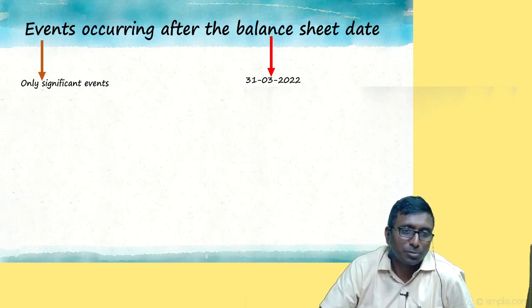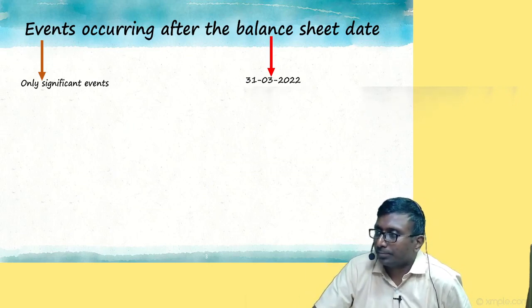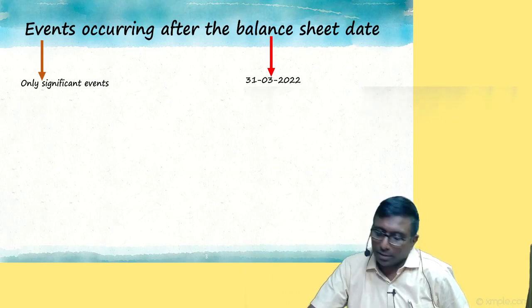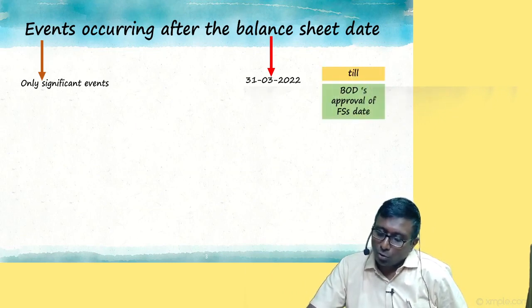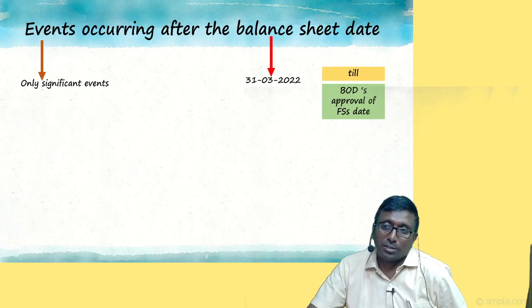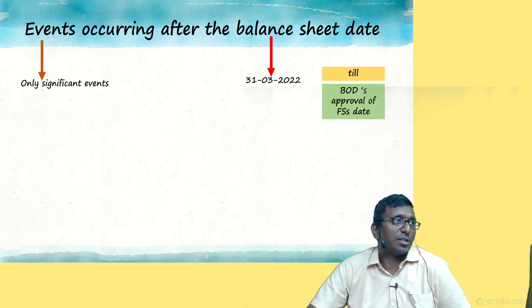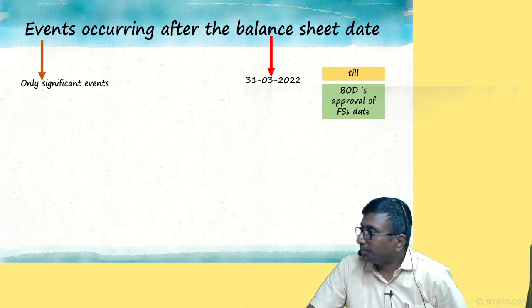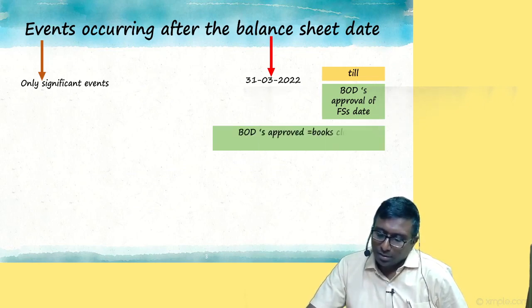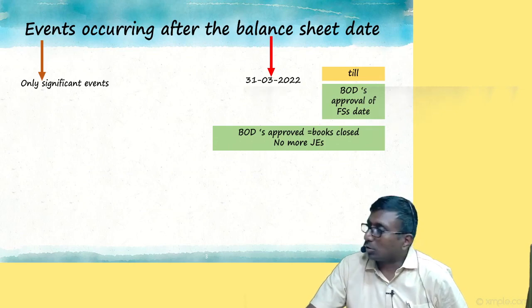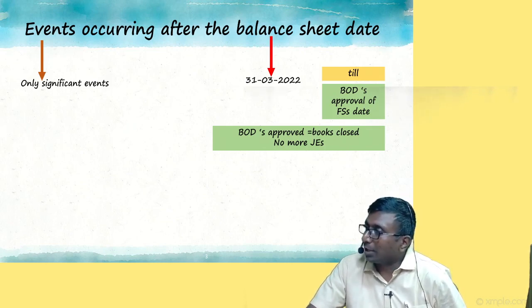If I am a partnership firm, sir, you do whatever you want. But for a company, it's like this. So till what date are the events considered? I told you, till the board of directors approval date. Till the board of directors approve the financial statements, you are supposed to do this job. Board of directors approved means books of accounts are closed. If it is not approved, books are still open. Once it is signed by them, no more further journal entry. I already told you very simply.